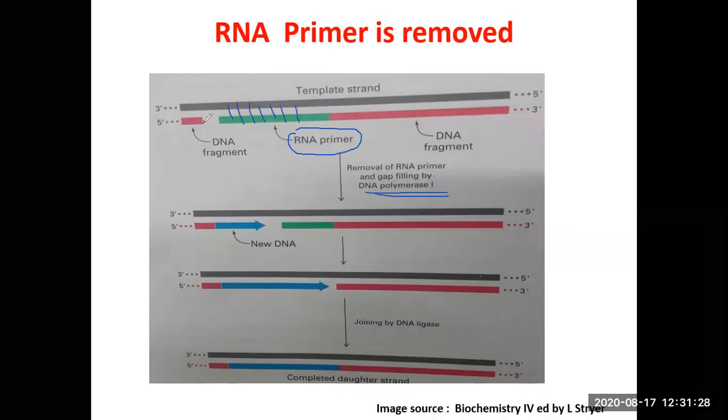So you have this 3' OH now here. DNA pol 1 will extend it in this direction. The complete gap is going to be filled. Whatever nick is there is going to be sealed by DNA ligase. So you will have the complete DNA strand. This is the template, and this is the newly synthesized strand. This has been synthesized by DNA pol 3, the gap has been filled by DNA pol 1, and this nick has been sealed by DNA ligase.